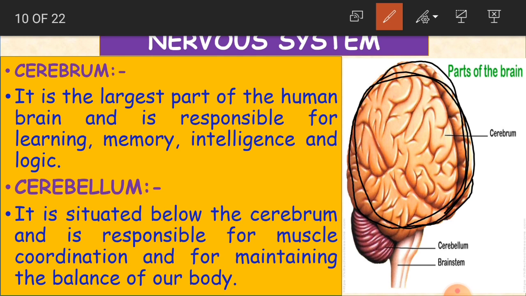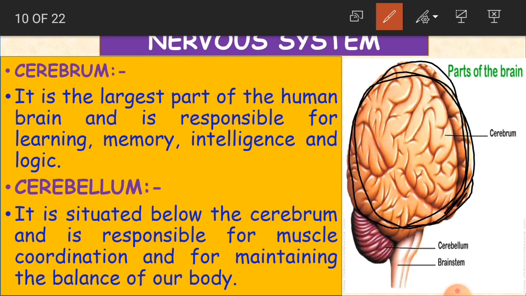Okay, so these are all not physical things. These are all our mental things, like logic, like learning, grasping, memorizing, remembering the things. All these activities are carried out here, that is cerebrum.